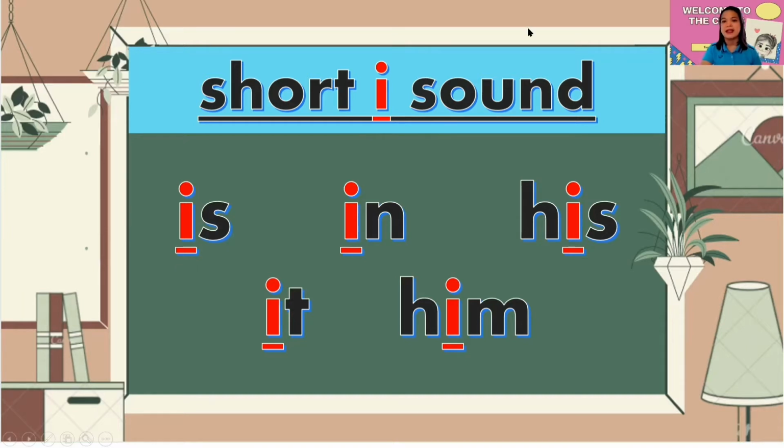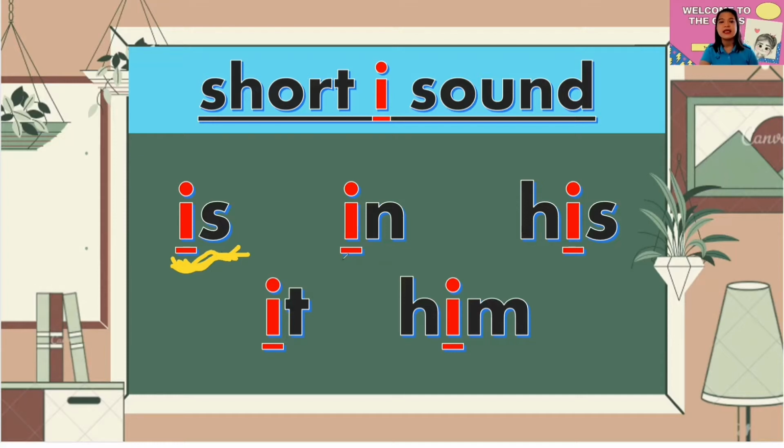Is. All right. Now, this is how we are going to blend this one. The sound I. So we can have "is." Again, is. And if we read it smoothly and softly, we can say "is." Okay.